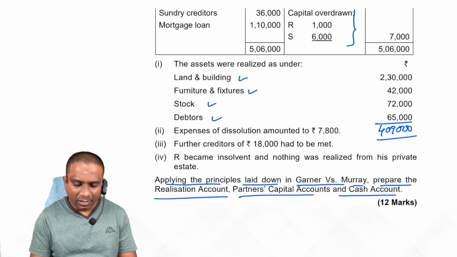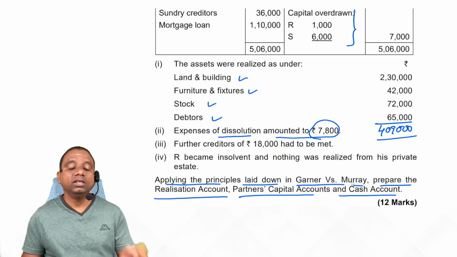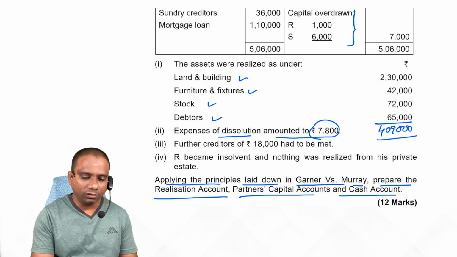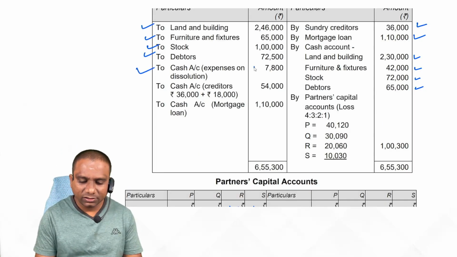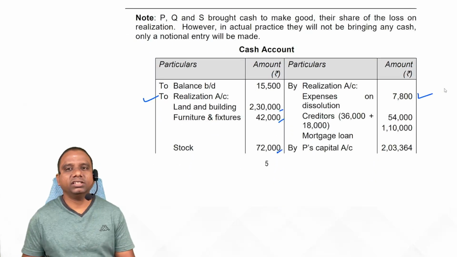Next one. Expenses of dissolution amounted to 7,800. What is the entry? Realization account debit to cash account. So realization account debit to cash, 7,800. Immediately credit side realization.